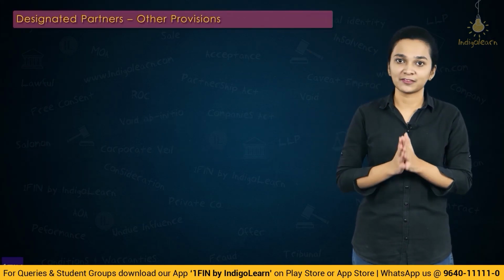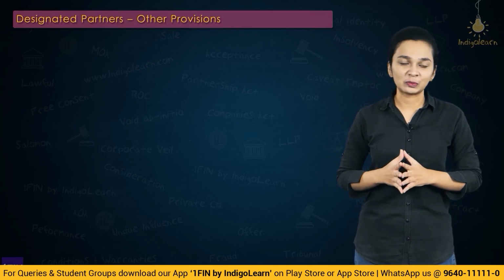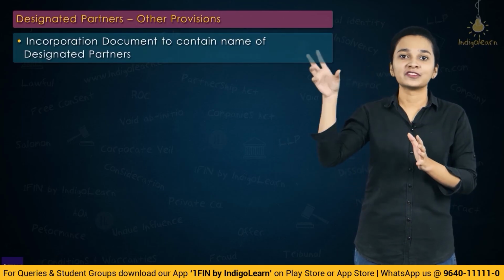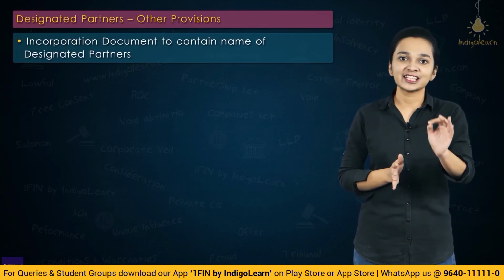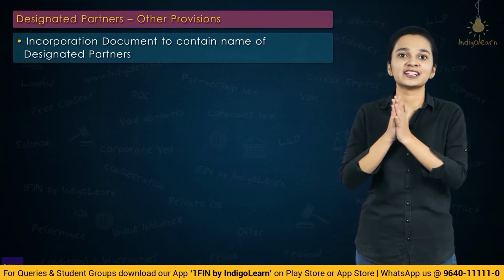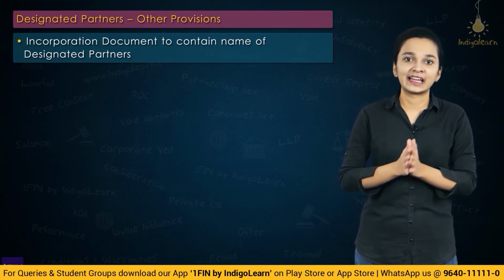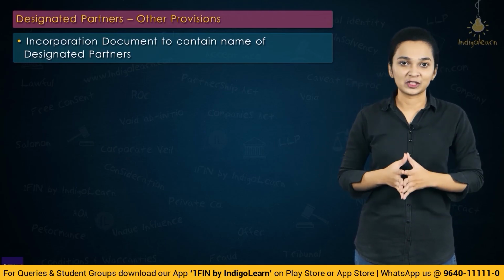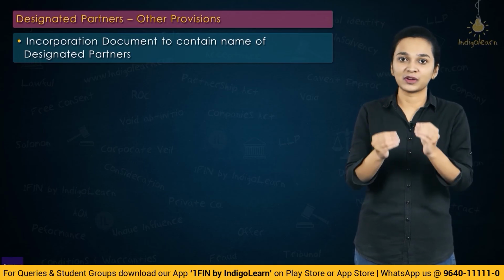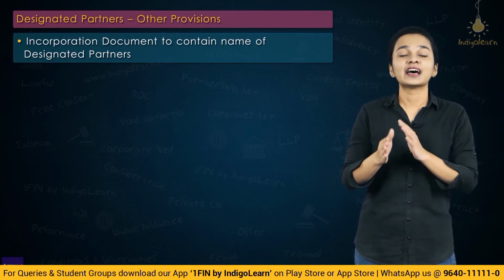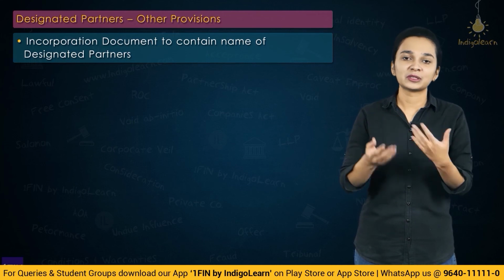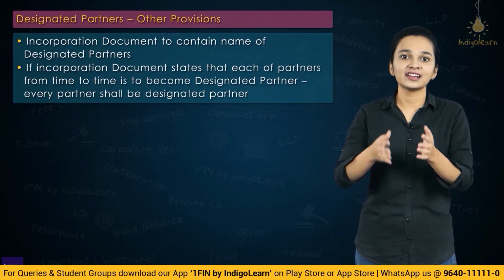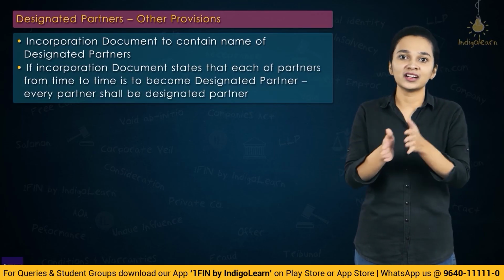So we know designated partners have to be appointed. Now the incorporation document of the LLP shall state the names of the designated partners. So whenever the incorporation document is filed, it shall state the names of those appointed as the designated partners of an LLP. Whoever is appointed, whosoever's name is stated in the incorporation document, will be referred to as a designated partner on incorporation. Now there may be an agreement between the partners where the incorporation document states that every partner shall from time to time become a designated partner.